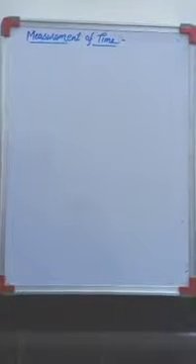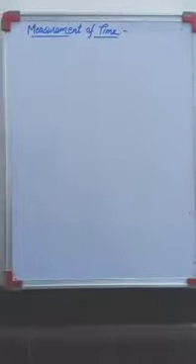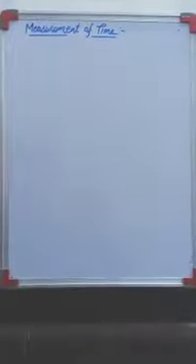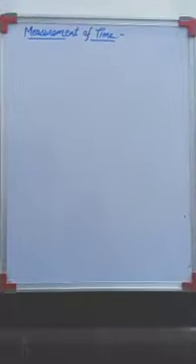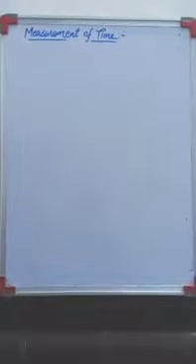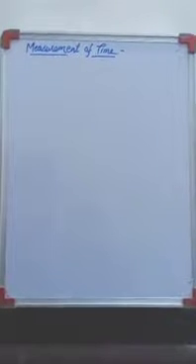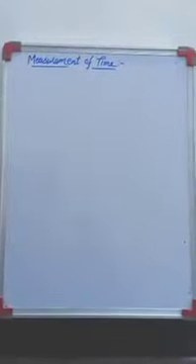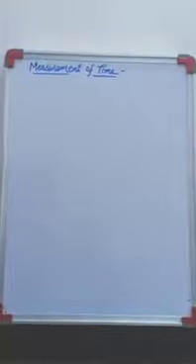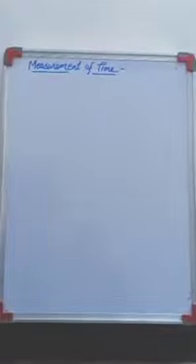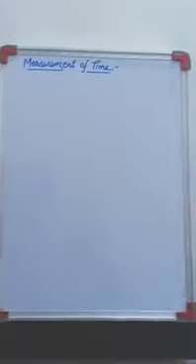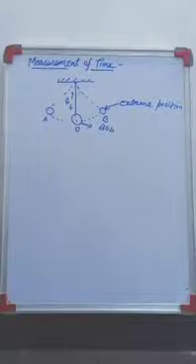Good morning, students. Our topic for today's class is measurement of time. We commonly use a pendulum clock to note time, which is based on the periodic oscillation of a pendulum. Periodic oscillation means that after a particular duration of time, the same cycle is repeated. That is called periodic. Here we will learn about the principle of a simple pendulum, the principle on which the simple pendulum depends.